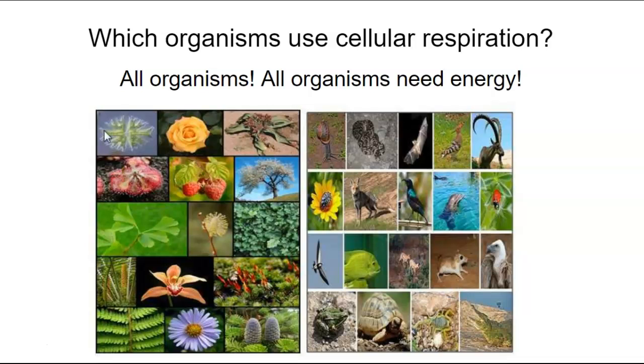All right, so which organisms use cellular respiration, right? Remember cellular respiration, taking food, turning it into energy. All organisms. Sometimes people get confused and they think, oh, plants do photosynthesis, animals do cellular respiration. That's not true. Plants do cellular respiration too. In fact, all organisms do cellular respiration. Why? Because all organisms need energy, and this is the way that organisms convert food into energy.